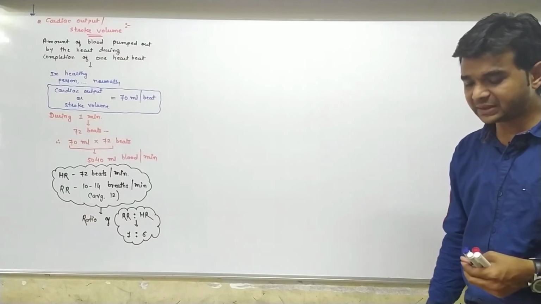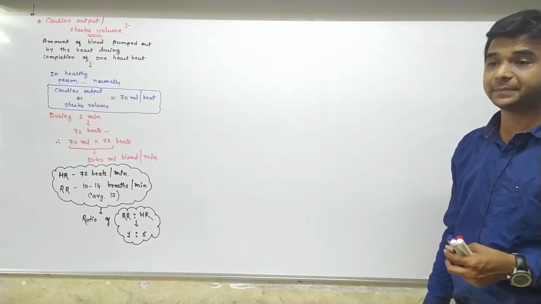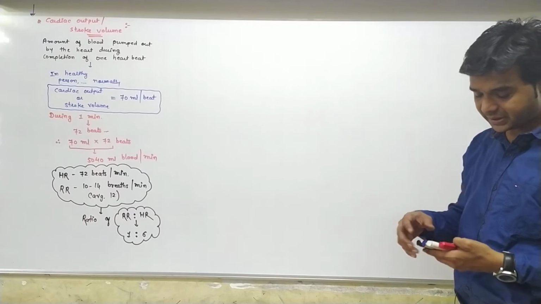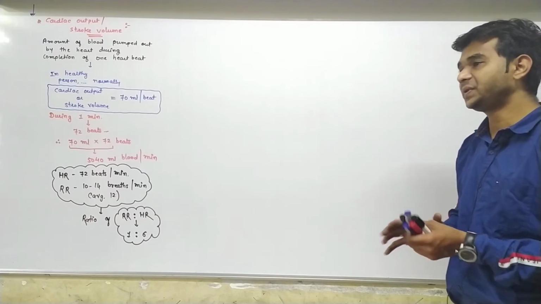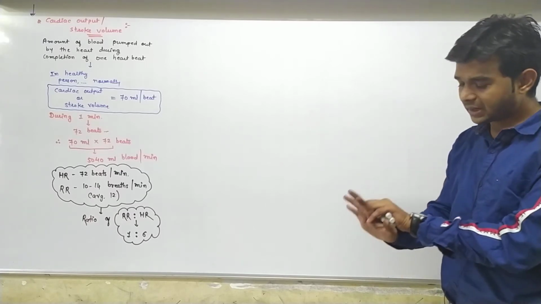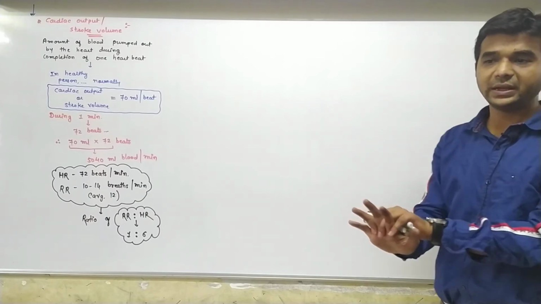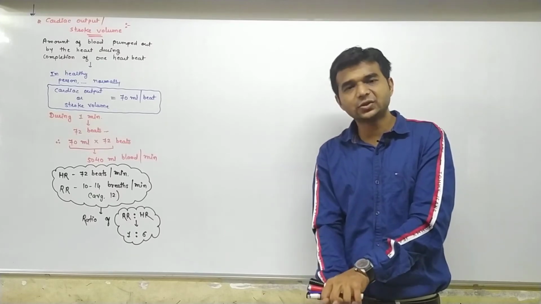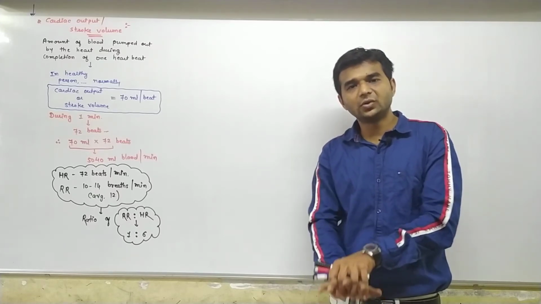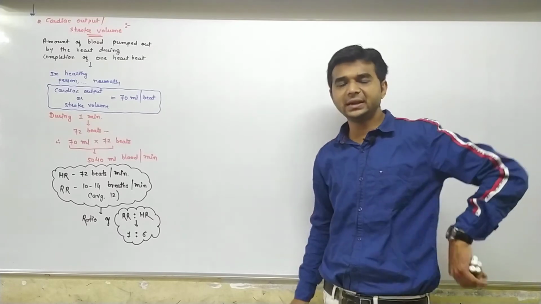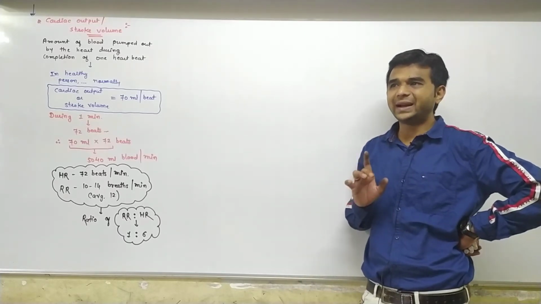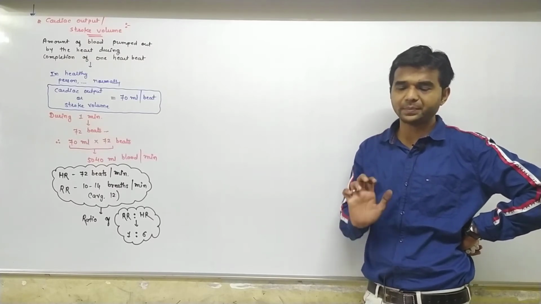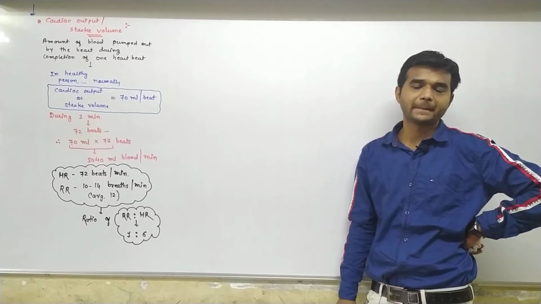Okay. So this is also applicable in CPR, cardiopulmonary resuscitation. If the person is unconscious, then artificially we give the pulsation like this, putting the palm over the chest of the patient. Within 5 seconds, we have to pump the heart 6 times.